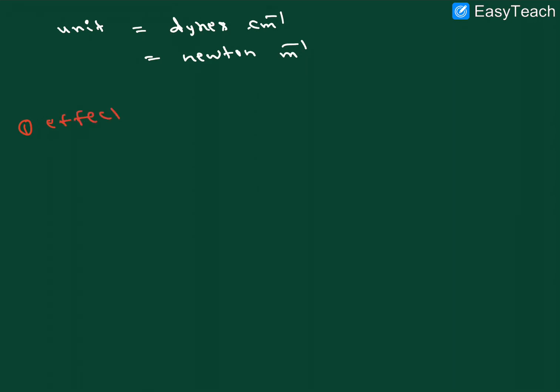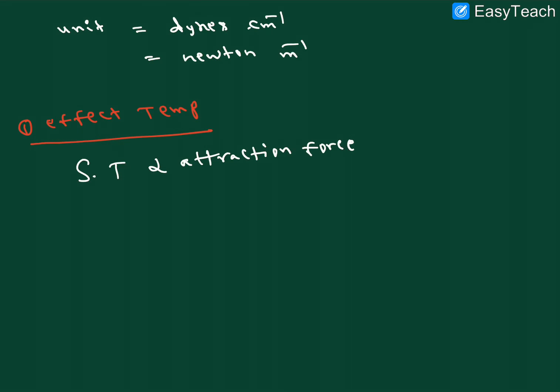Effect of pressure, effect of temperature. Take the effect of temperature. Generally, surface tension is directly proportional to the attraction force, right? If the attraction force is more, the surface tension is more.